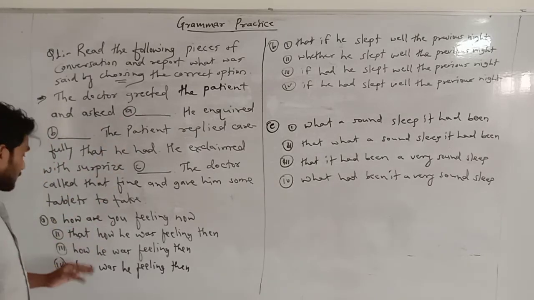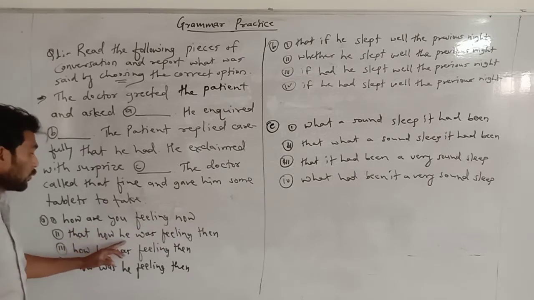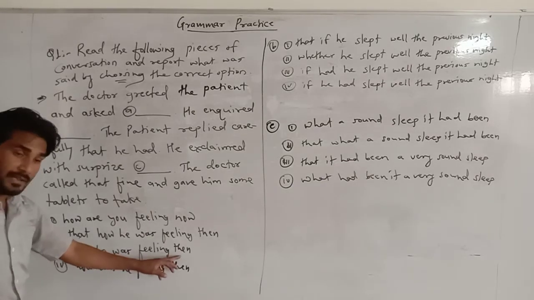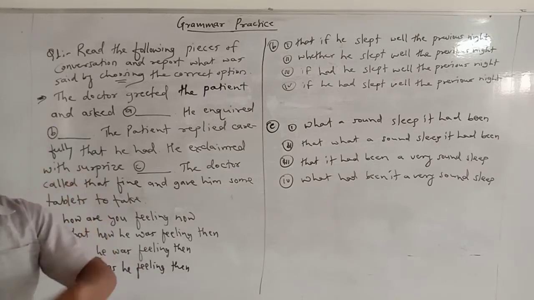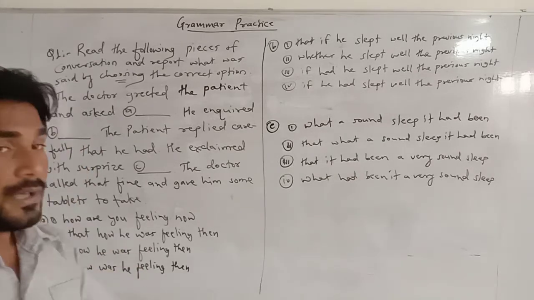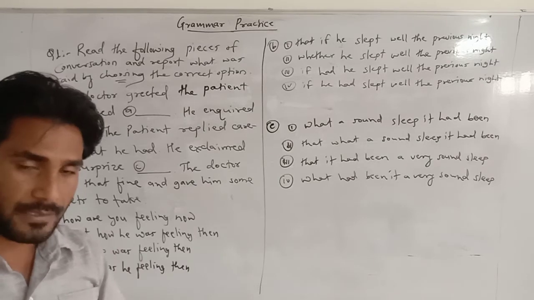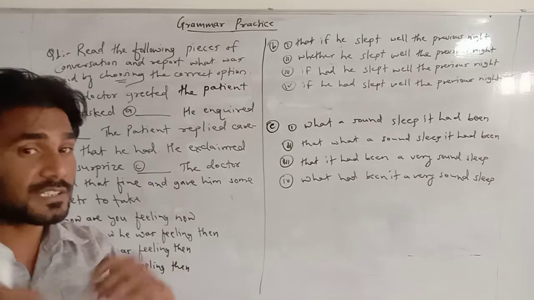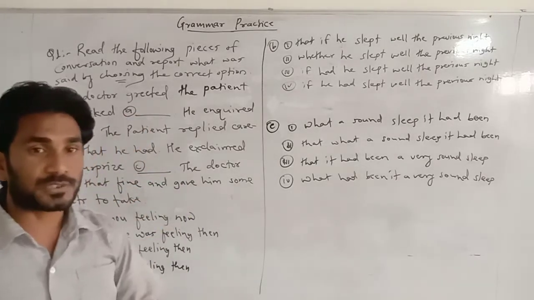The options are: how are you feeling now? That how he was feeling then. How he was feeling then. How was he feeling then? So these four options are given, and among these four, one is the most appropriate one. As per our study, we have to fill the blank with the correct option.